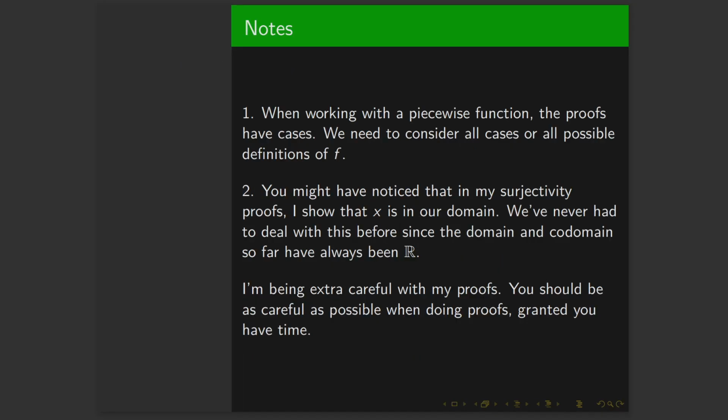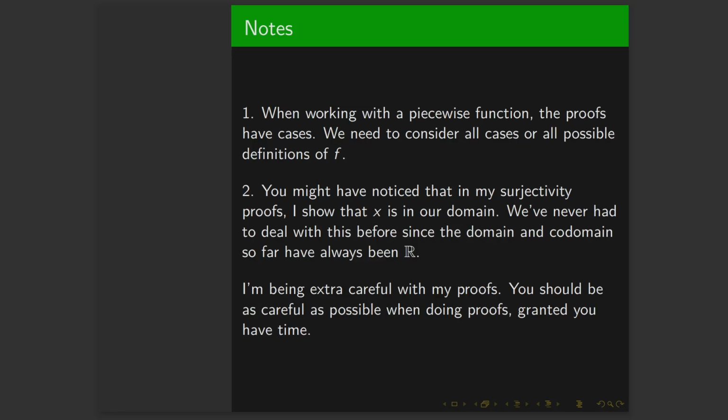We just invert that. Now, here, there are two things you need to keep note of. When working with a piecewise function, we always have to deal with all the different cases. So we need to deal with all the cases of what the output could be. You have to deal with all the definitions of f and what x1 and x2 could be. Another thing you might have noticed is that, as I mentioned before, we show that x is in our domain. We've never really had to deal with this because the codomain and domain so far have always been R, and I'm just being extra careful. I'm just making sure that everything makes sense, because when you make mistakes haphazardly and you're not checking every single case, that's when you're going to run into an issue with what you just did.